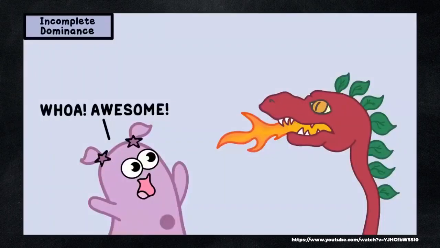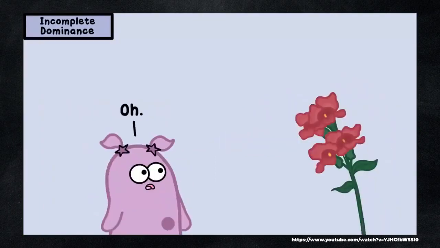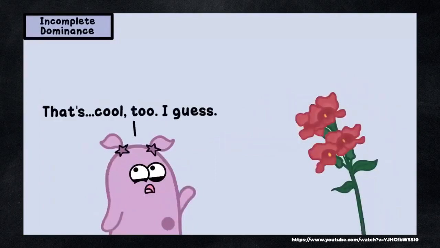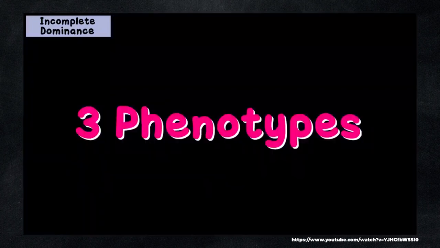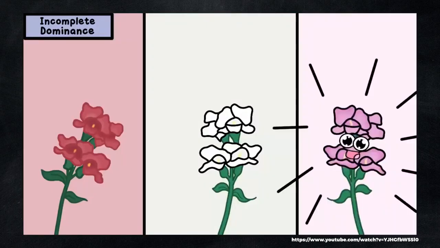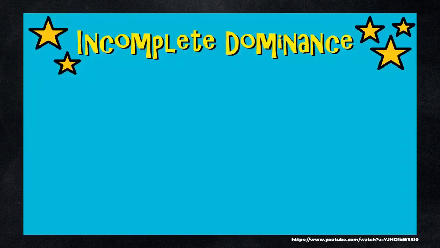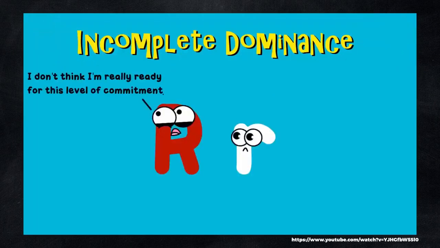So let's first start with snapdragons. We confess that when we heard this word, we thought they were some really amazing kind of creature. Well, they are amazing, but they're flowers, so that's not exactly what we envisioned. Well, in snapdragon genetics, there can be three phenotypes: red, white, or something in between, pink. It's called incomplete dominance. In incomplete dominance, the dominant allele is not completely expressed when the recessive allele is around. There isn't really a clear dominant allele.